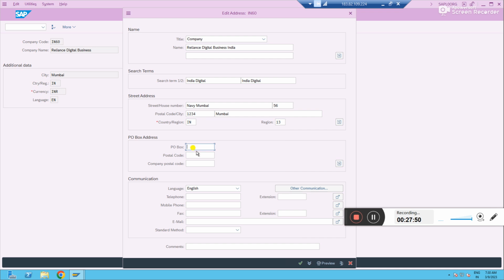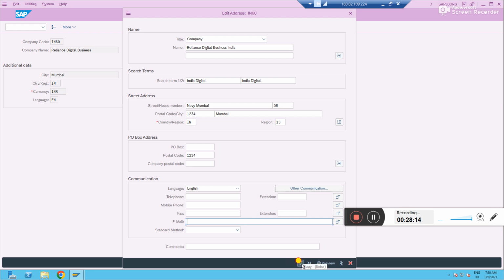Yesterday we discussed it. If you have it, give it. Otherwise, leave it. 1234. And the company postal code is also the same, there will not be any difference. And the language we use for communication, telephone number, mobile number, fax, email. If any additional communication related information is needed, we will add it. Otherwise, we'll leave it blank.